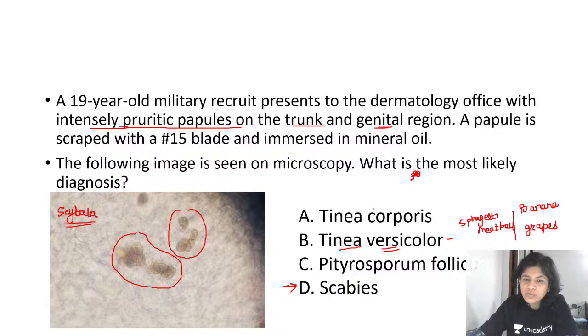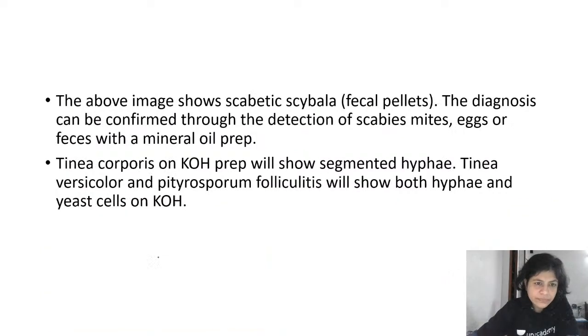Tinea corporis will show you the presence of hyphal elements on the KOH mount. Pityrosporum folliculitis will show you the presence of again the same, the hyphal elements and the spores. So the correct answer, because this is scybala, these are the fecal pellets of the scabies mite. This is something that is very suggestive of scabies.